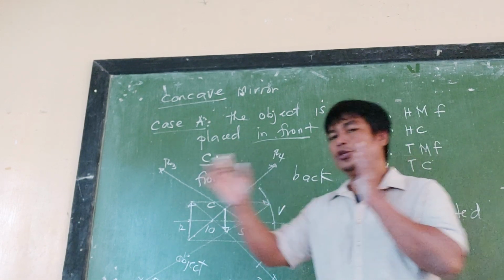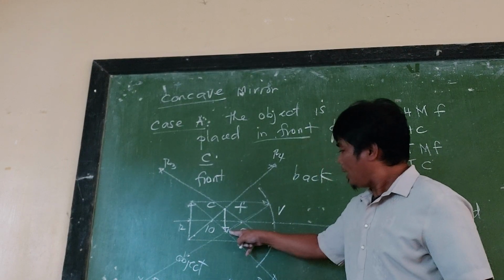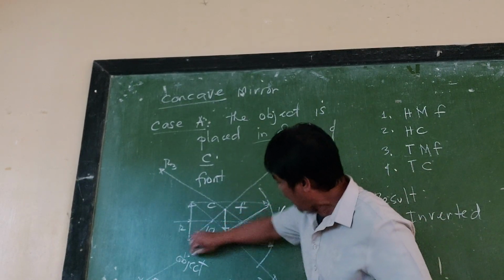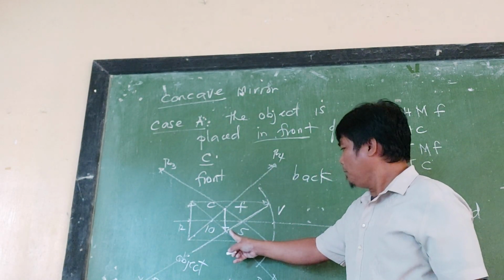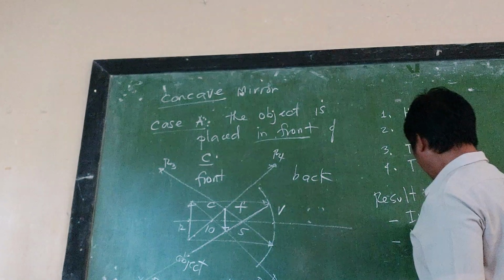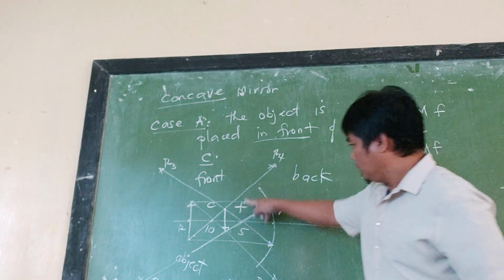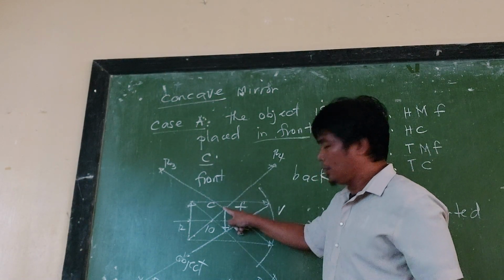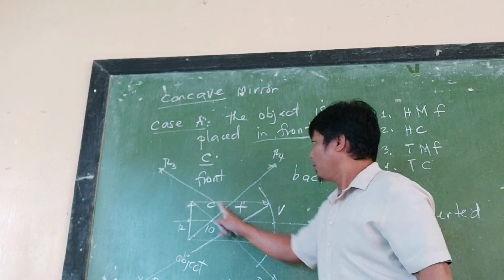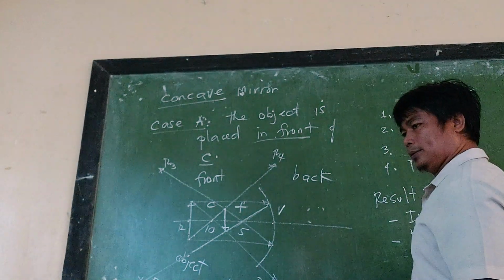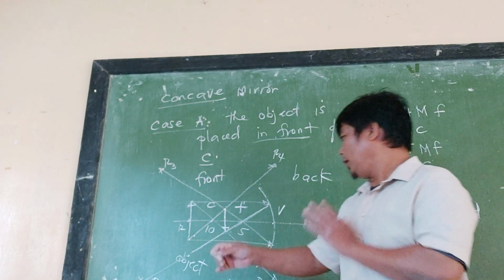Now, is the image real or virtual? Remember what I told you a while back, that if the reflected ray, this is the reflected ray, actually touches the image, then we have a real image, not virtual. The other reflected ray, of course, touches the image, particularly the tail for R3. Then it is real. And then last, what happened to the size of the image?